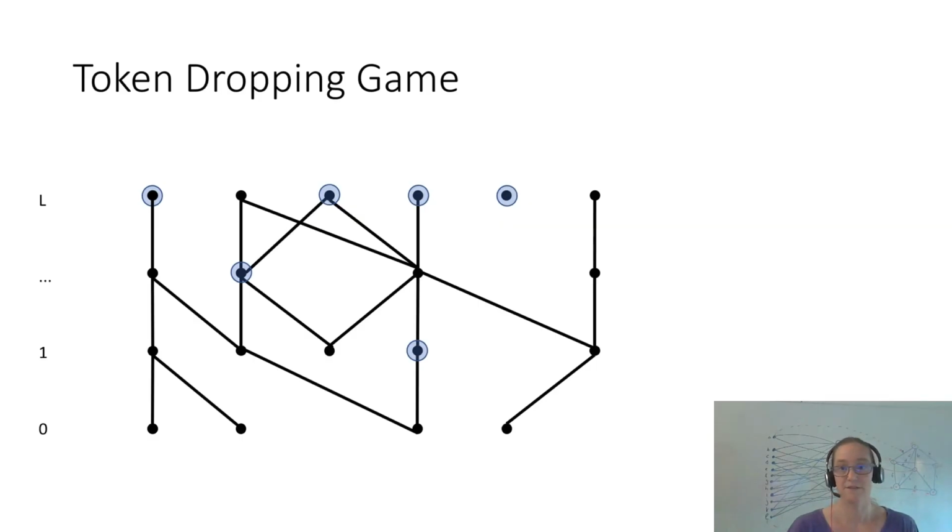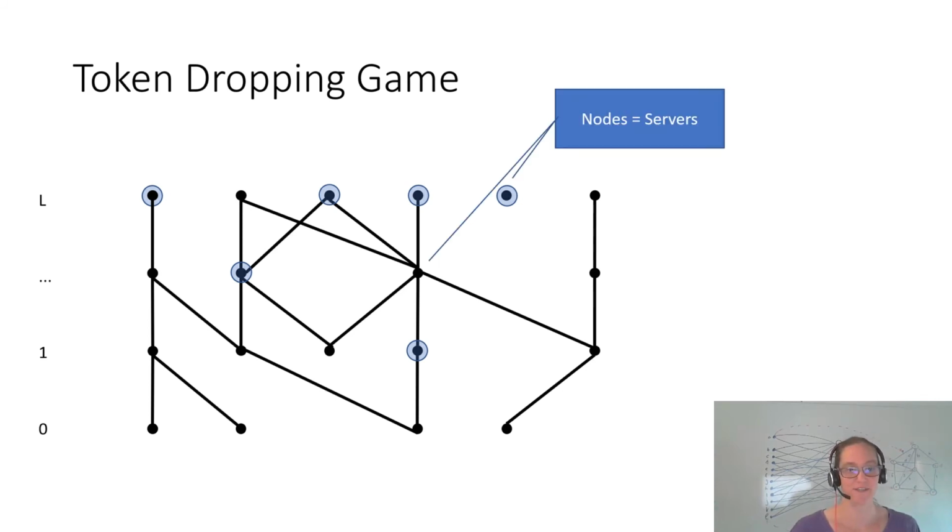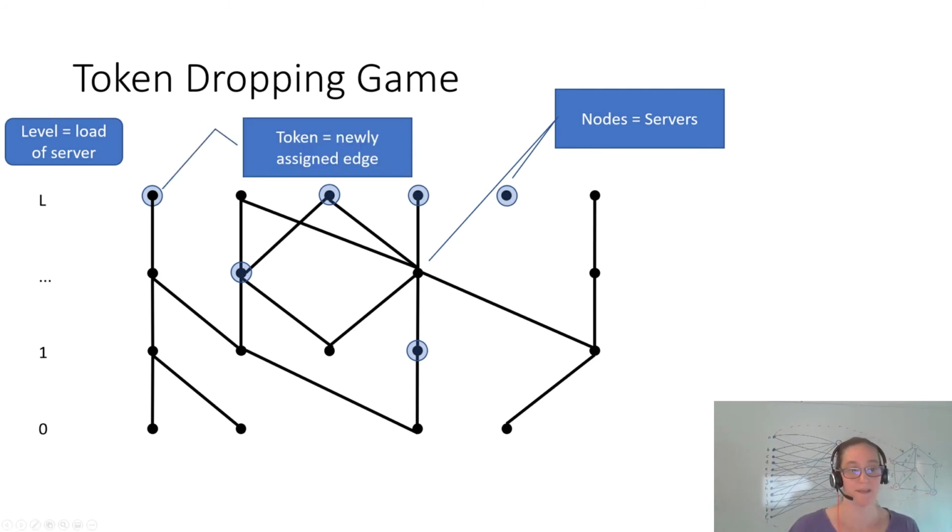So let's take a look at a graph. This is not the same graph I've shown you before, because this would be way too small to understand what's happening. So I just chose another token dropping game graph than the one we just looked at. But you can see here, these are the servers. They are now nodes in this game. Then here is the level. This just describes the load of the servers. And here, these are these tokens that are newly assigned edges.